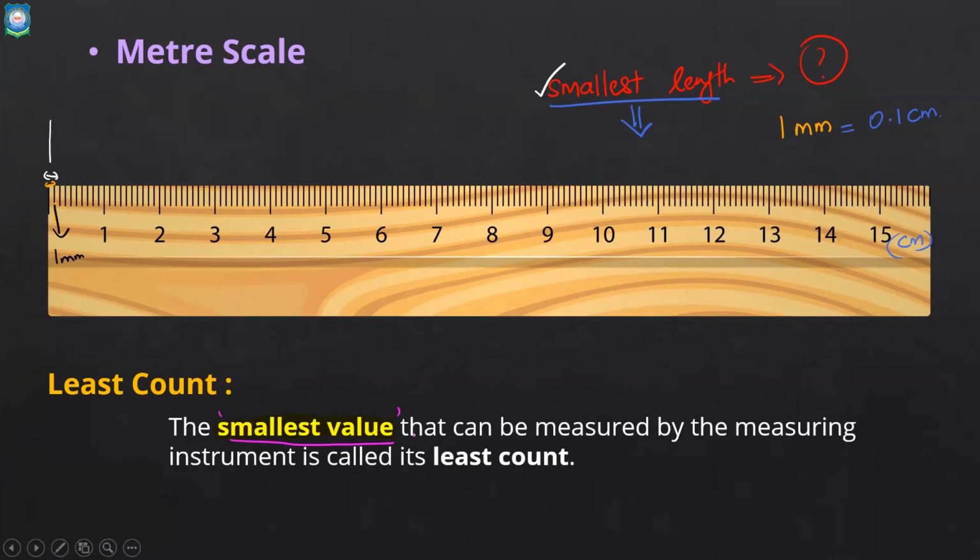Completed? Yes, sir. Okay. Now, from now on, I won't write least count. Instead, I will put L.C. This means least count. So whenever I put LC, you should understand this means least count of the respective device. You can write LC of meter scale. Least count of meter scale is equal to 1 millimeter or 0.1 centimeter. That is the least count of meter scale.